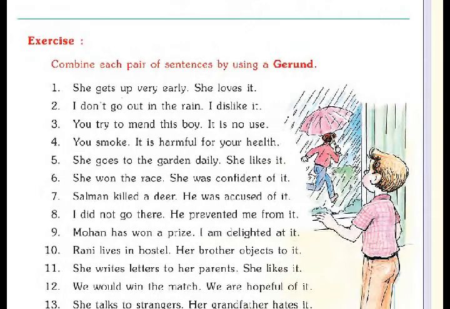Now look at the following exercise and let us solve the first 5 of them. Combine each pair of sentences by using a gerund. Look at the first one. She gets up very early, and the second sentence is she loves it. So she loves getting up very early. Second, I don't go out in the rain. I dislike it. So the answer is I dislike going out in the rain.